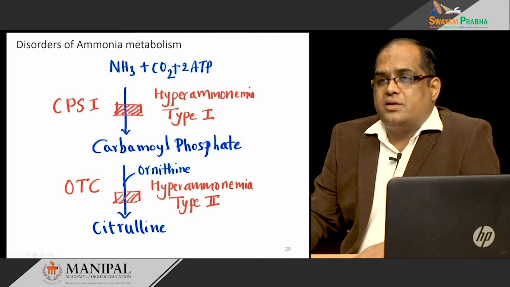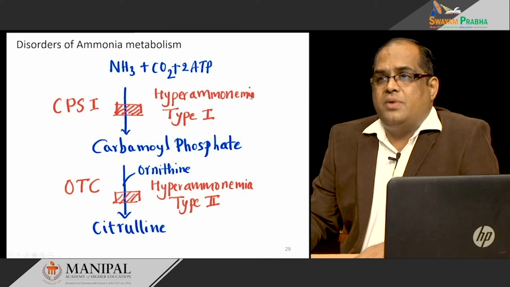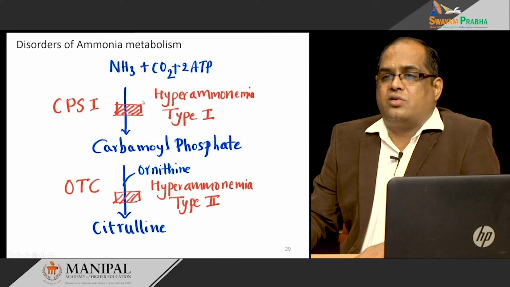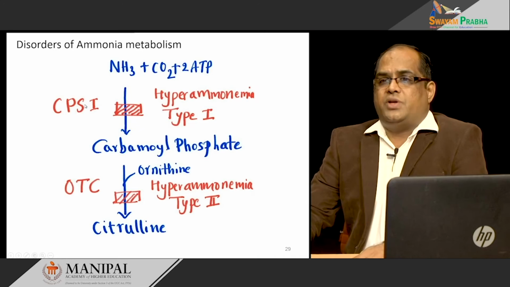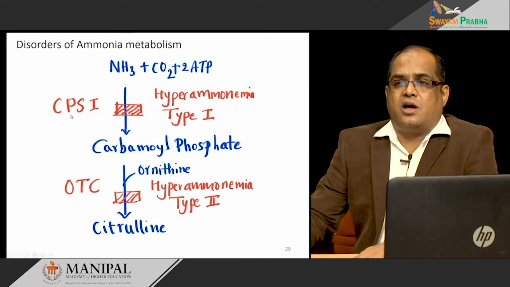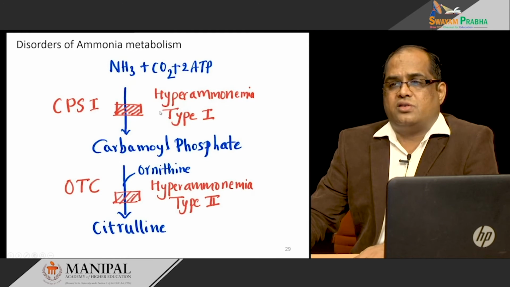As the name indicates, hyper means increased, emia means in the blood, ammonia. Increased ammonia level in the blood is caused due to the deficiency of the first enzyme of the urea cycle, that is carbamyl phosphate synthetase 1. So, this disorder is called hyperammonemia type 1.